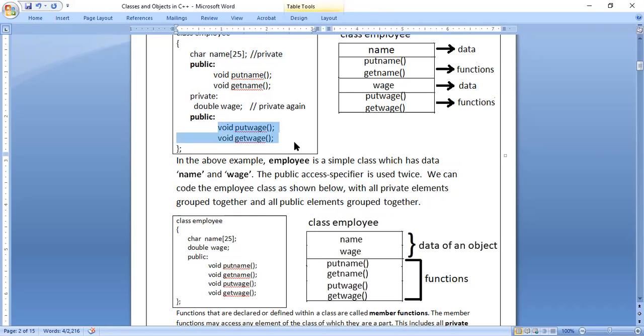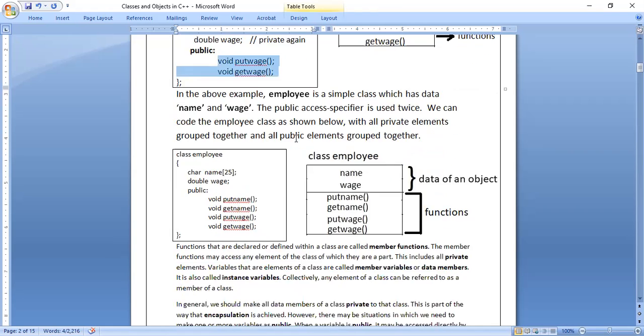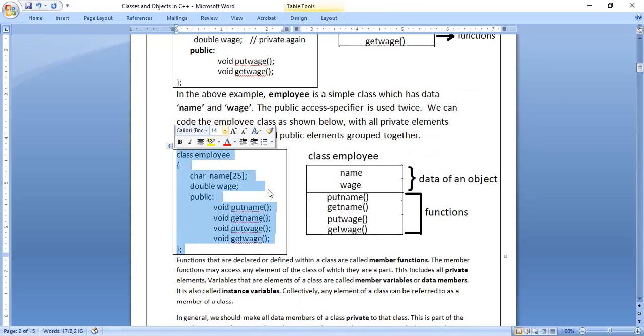That means private elements will be grouped together. Public functions will be grouped together. Just observe here. In this code, we have done it. See, in private, I have written name and wage. I said by default it is taken as private, if you don't write anything. Okay. Then in the public section, all the functions are grouped: put name, get name, put wage, get wage.